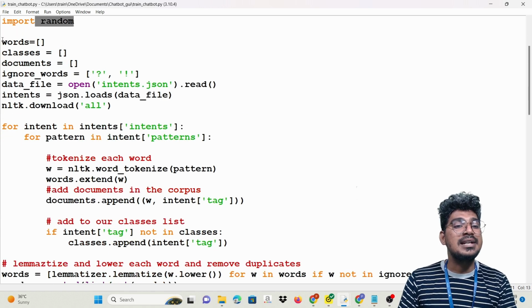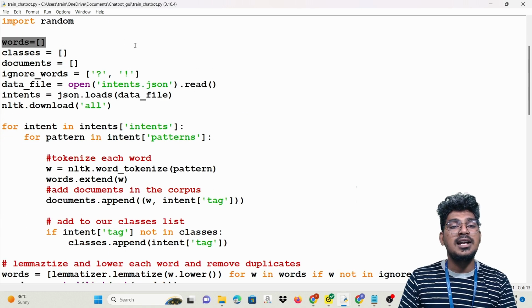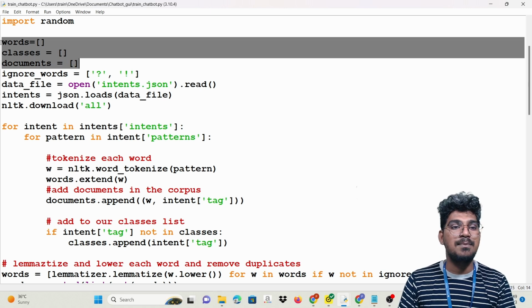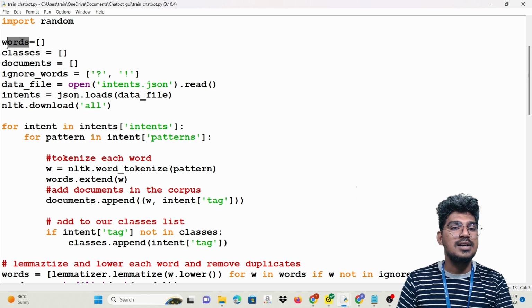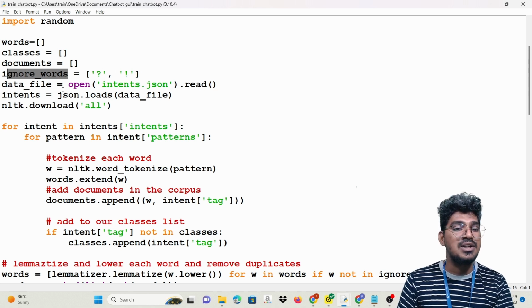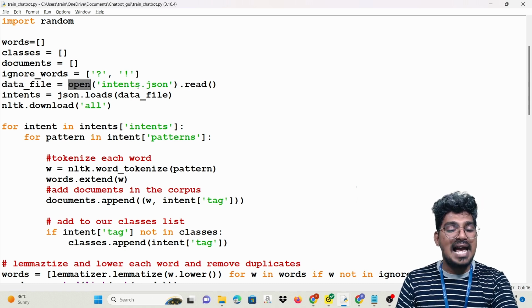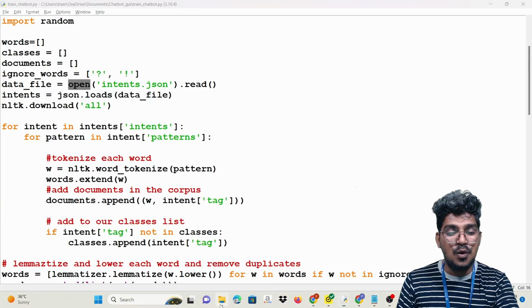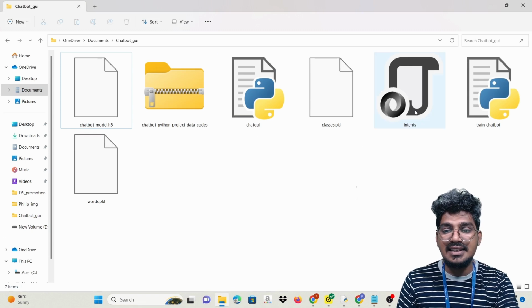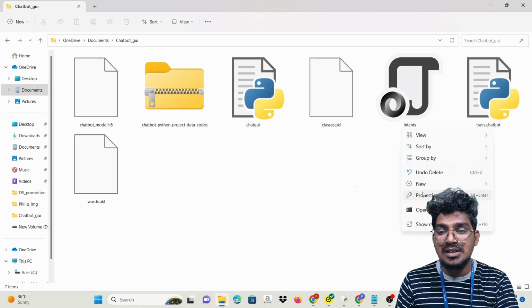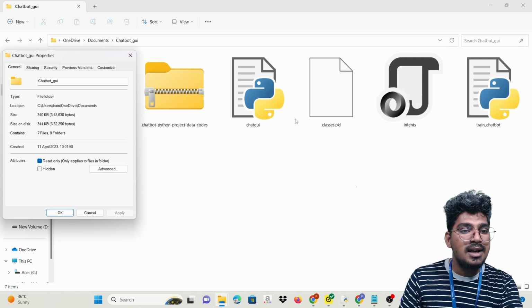Now I'm going to initially create several empty lists with the help of variables. For example, words is equal to an empty list, classes is equal to an empty list, and documents is equal to an empty list. And ignore words, for example, quotation marks and exclamation marks, which we have to remove. And the data file I'm going to open is in this particular folder. Yeah, you can see it here, this is the .json. So what is the format of this? Just a minute.